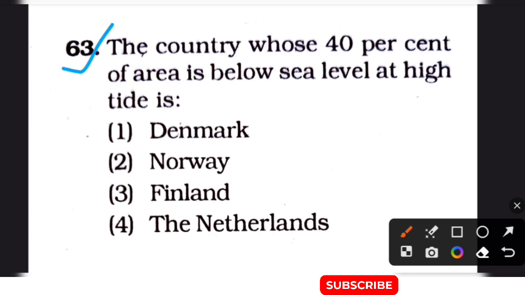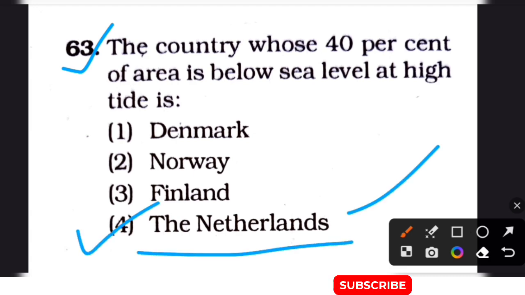Question is: the country whose 40% of area is below sea level at high tide is dash. Options are option 1, Denmark. Option 2, Norway. Option 3, Finland. Option 4, the Netherlands. The correct answer of this question is option number 4, the Netherlands.